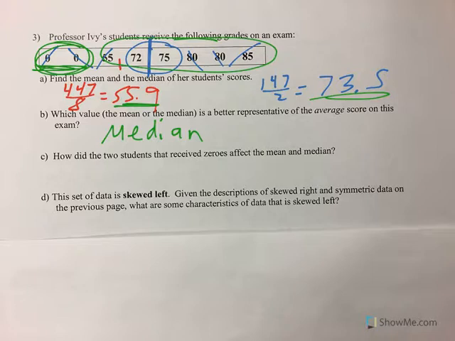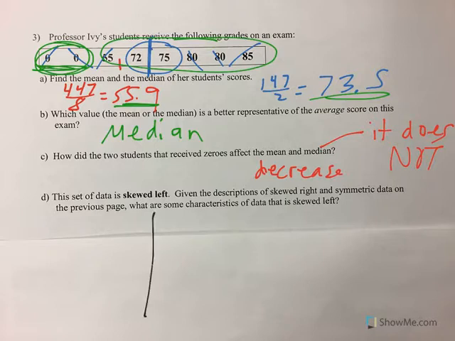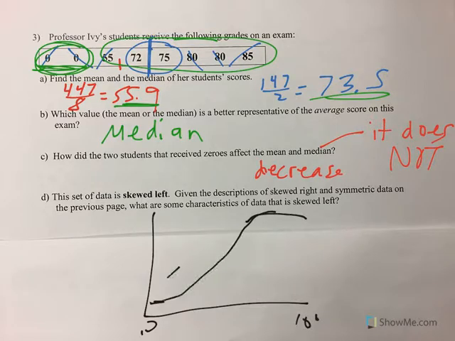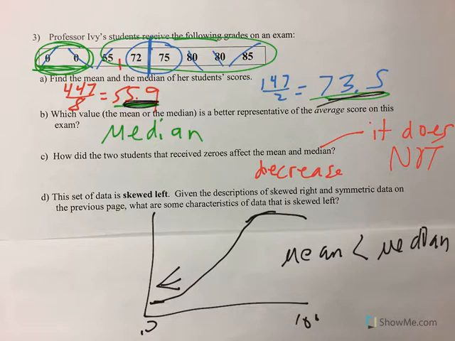The zeros affect the mean by decreasing it dramatically. And really, it does not affect the median, because the median is the middle number. The zeros are on the outside all by themselves. We would say this data is skewed left, because if we're talking 0 to 100, we have 2 scores over here, and then the rest of them are over here. So it kind of goes left. And you'll notice that our mean is less than our median, because our mean is 55.9 and our median is 73.5. So you can see how our inequality symbol points left, and this is skewed left, right? That's the way the tail goes in our graphic.